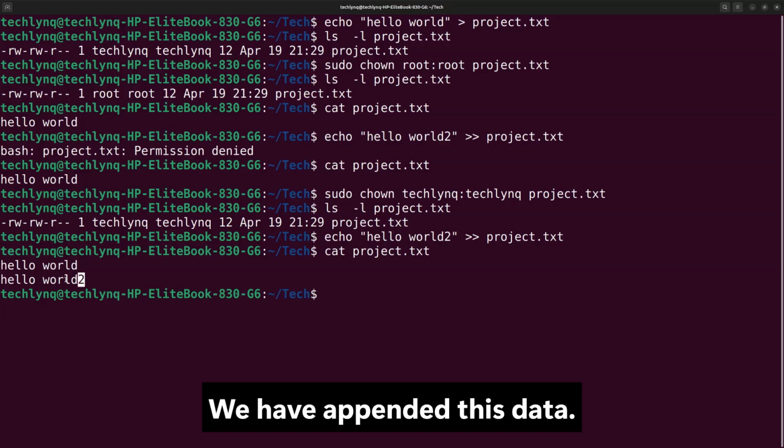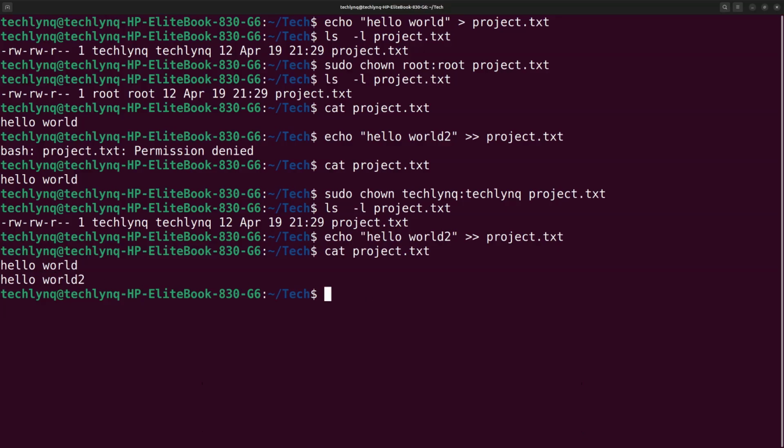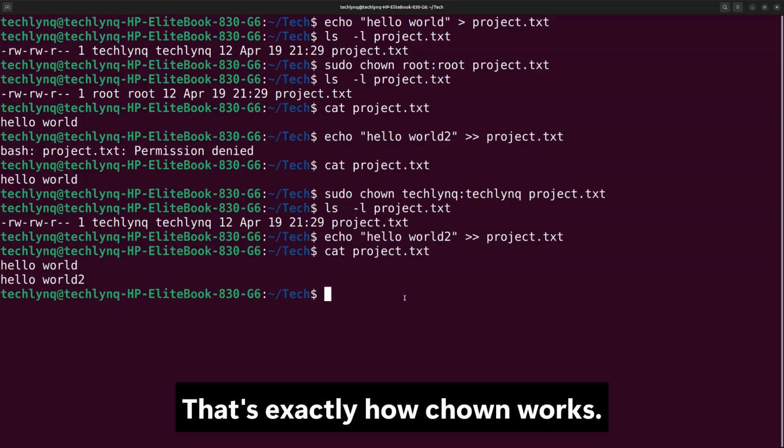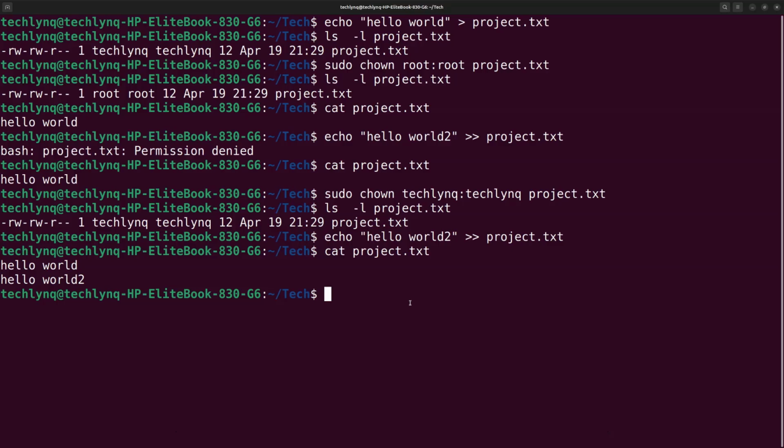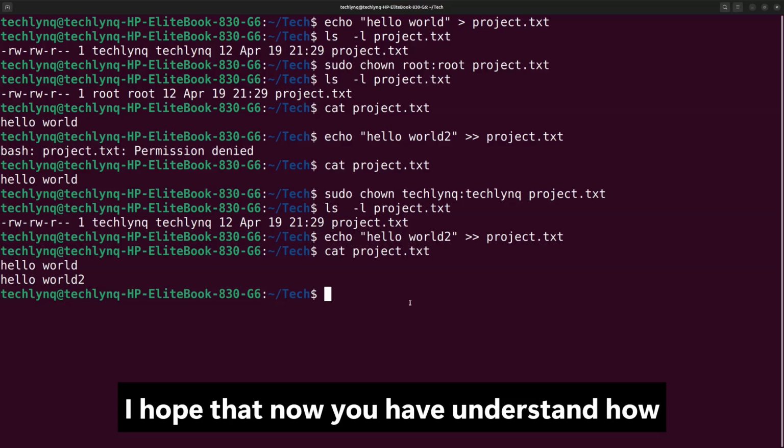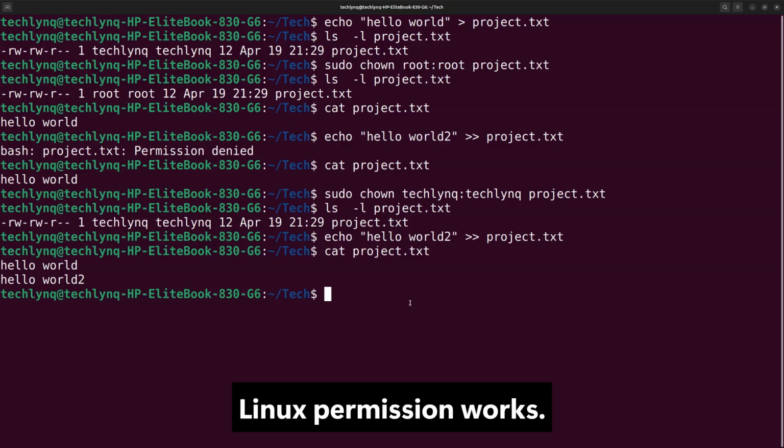We have appended this data. That's exactly how chown works. The ownership has been fixed. I hope that now you have understood how Linux permission works.